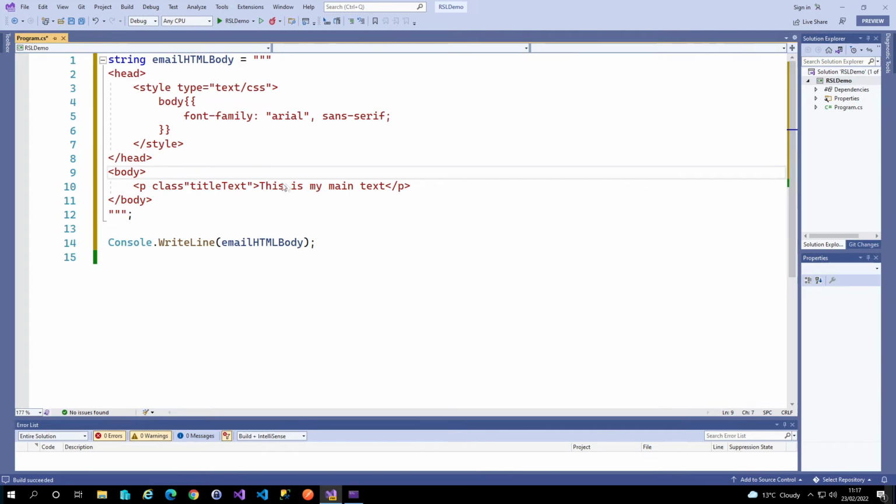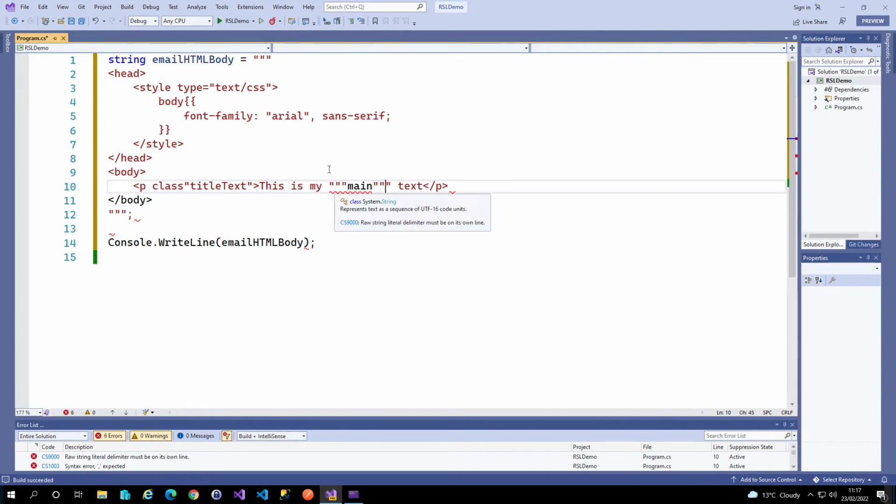And so if we actually want to embed some quotes, so if I want to say that I want that to be actually quoted in the HTML, then it's quite fine with that. If I want more than that, so say I want 3 quotes in there, then Visual Studio starts complaining. But what we can do is, as long as we have more quotes at the top and at the bottom to delimit the string than we actually have inside the string,